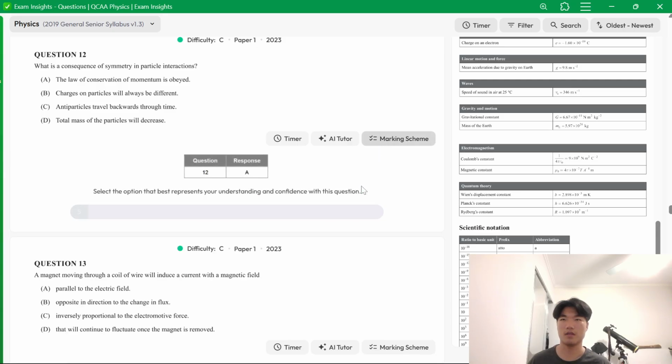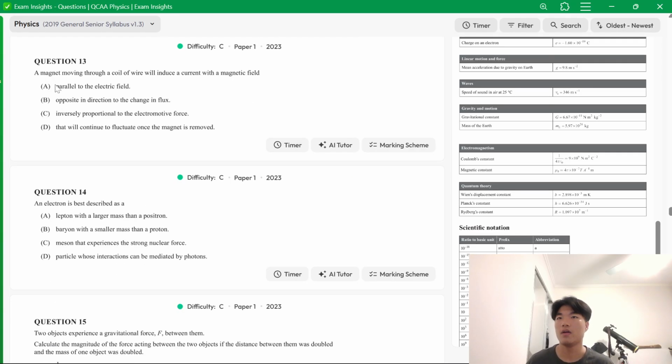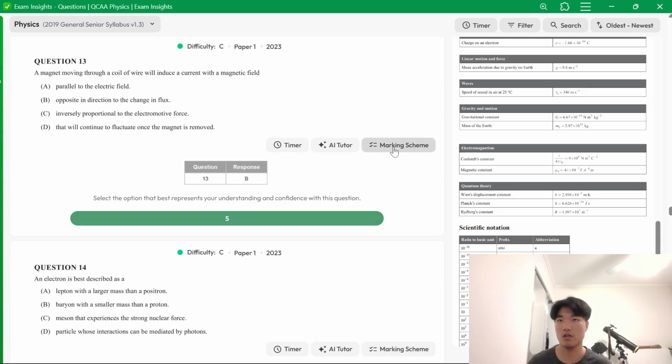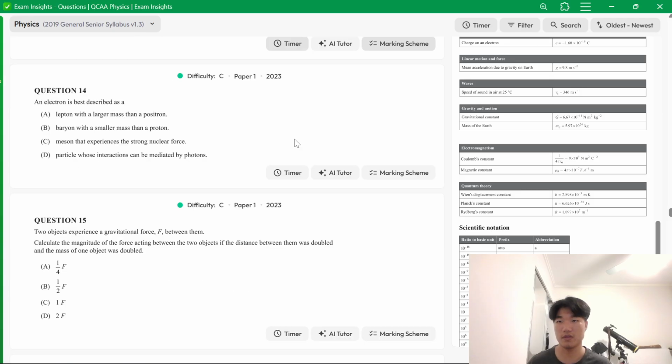A magnet moving through a coil of wire will induce a current with a magnetic field opposite in direction to the change in flux. Yeah, so that's related to Lenz's law, once again.